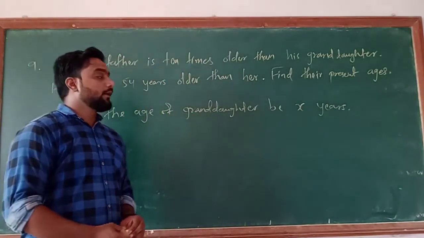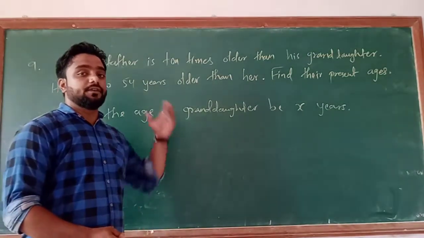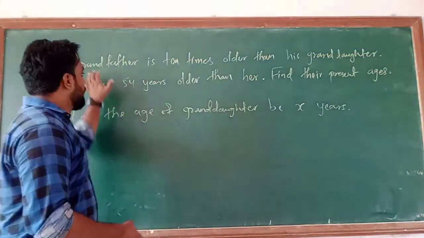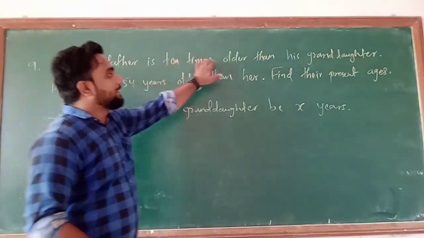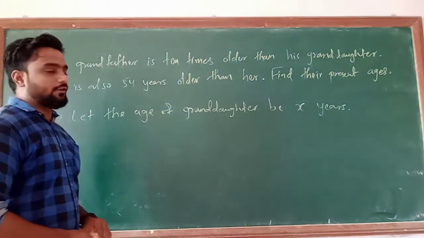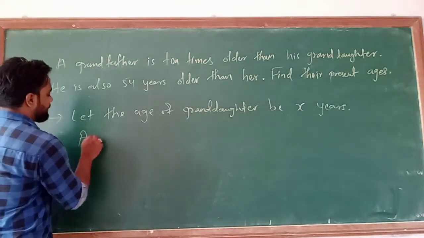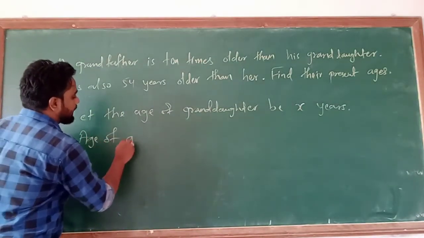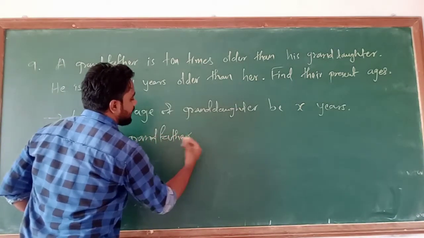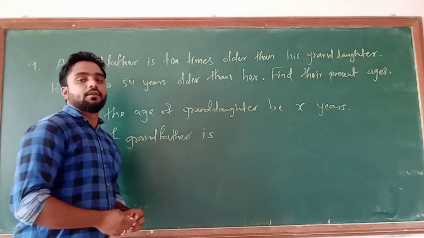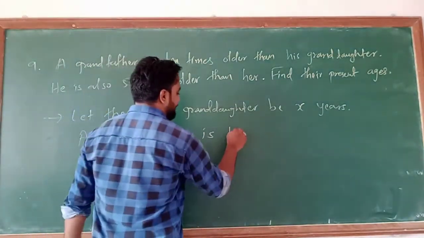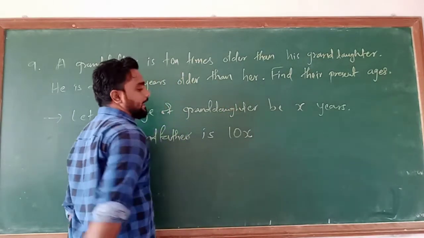Understand or not? Now what is the relation between the ages given to you? The grandfather is 10 times older than his granddaughter. That means the age of the grandfather is 10 times the age of the granddaughter, that is 10x years.